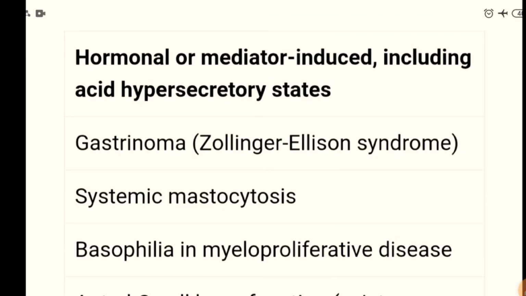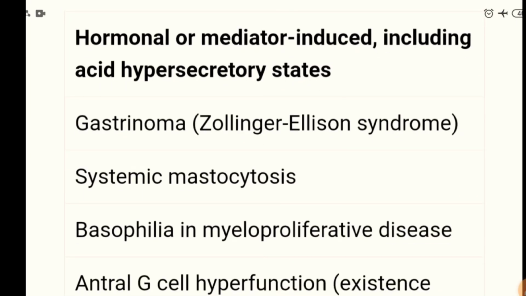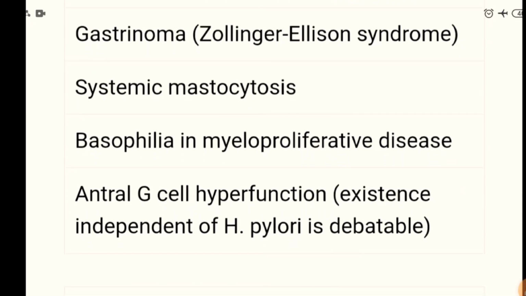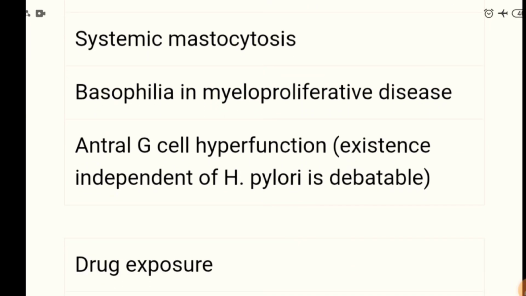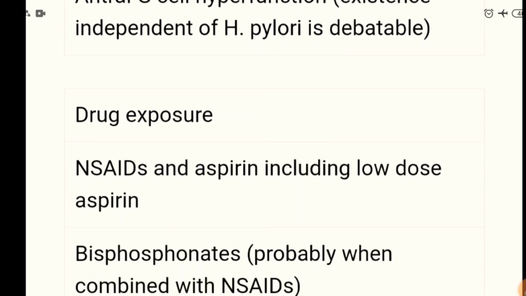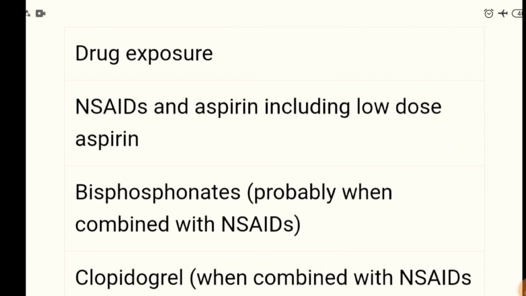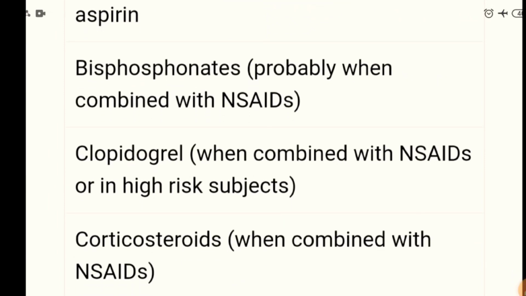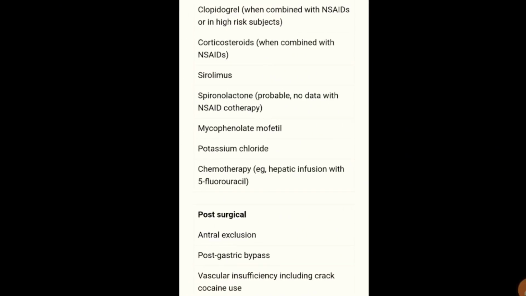And some hormonal or mediator induced, including acid hypersecretory states, gastrinoma, systemic mastocytosis, basophilia in myeloproliferative disease, antral G cell hyperfunction, existence independent of H. pylori is detectable. Drug exposures like NSAIDs, aspirin, including low dose aspirin, bisphosphonates probably when combined with NSAIDs, clopidogrel when combined with NSAIDs or in high risk subjects. Corticosteroids, steroids itself cause ulcer when combined with NSAIDs.